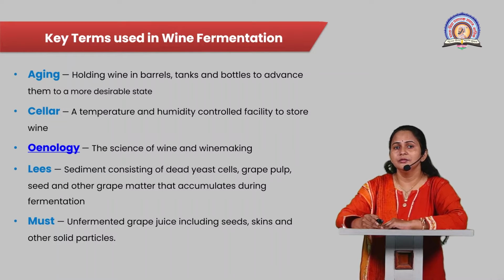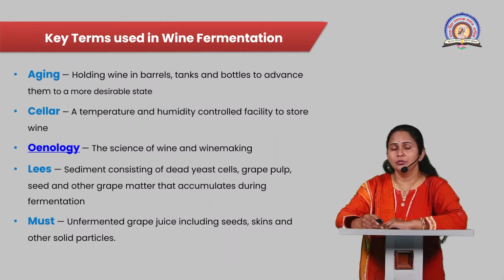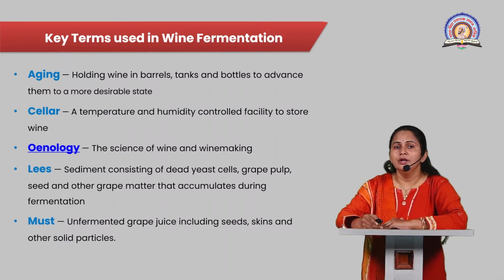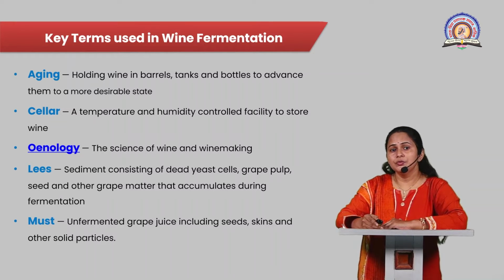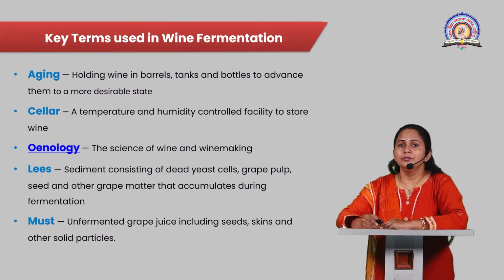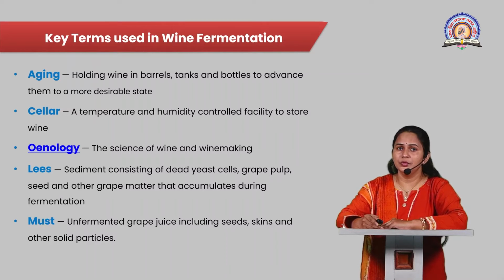Then the second term is cellar. Cellar is a room where the wine is stored, and a temperature and humidity controlled facility is provided to that room. Then enology is the term used for the science of wine and winemaking process.